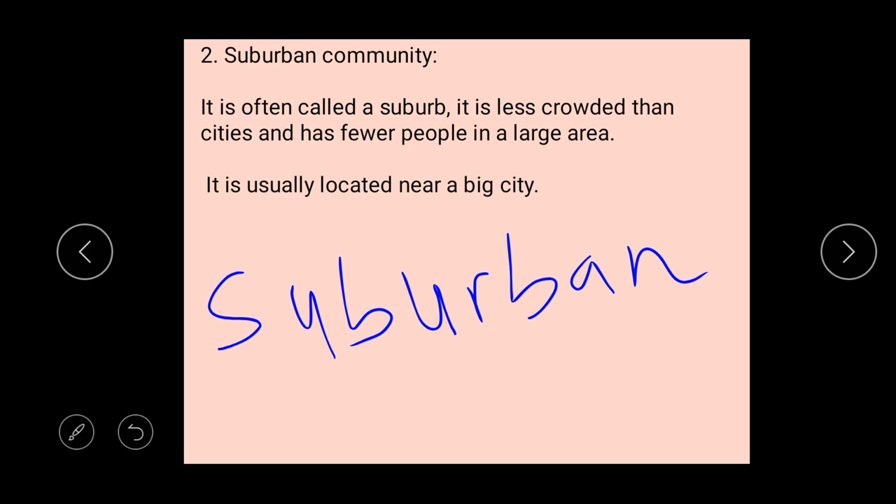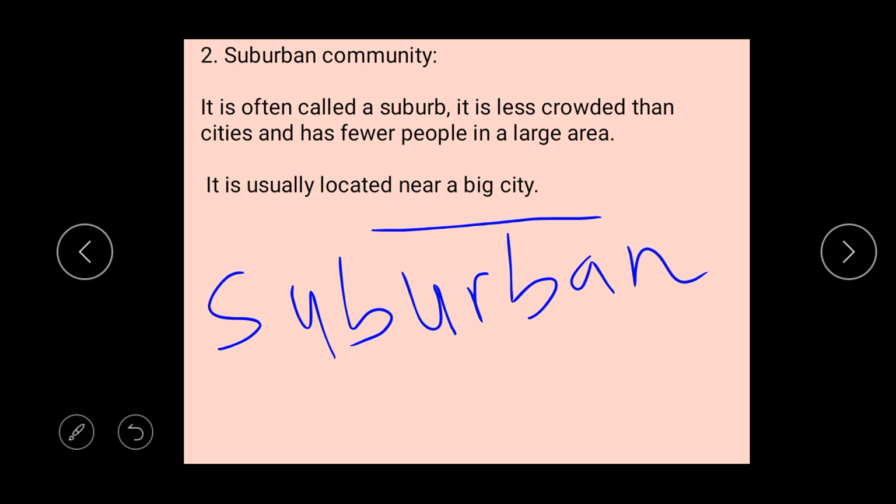You know, urban has more people but less space. Suburban has fewer people but more space, or a large environment. And suburban is usually located near a big city.